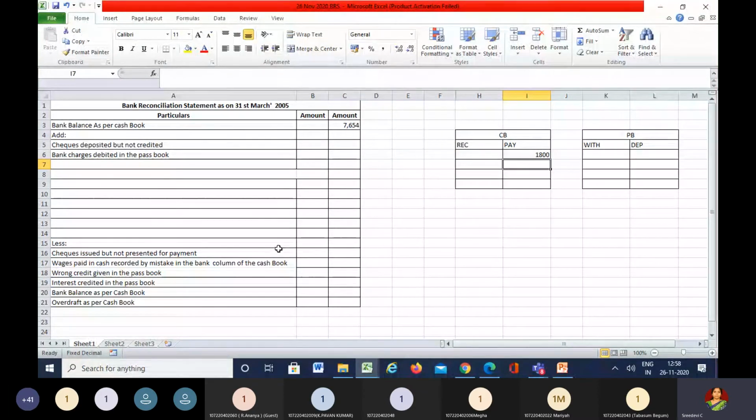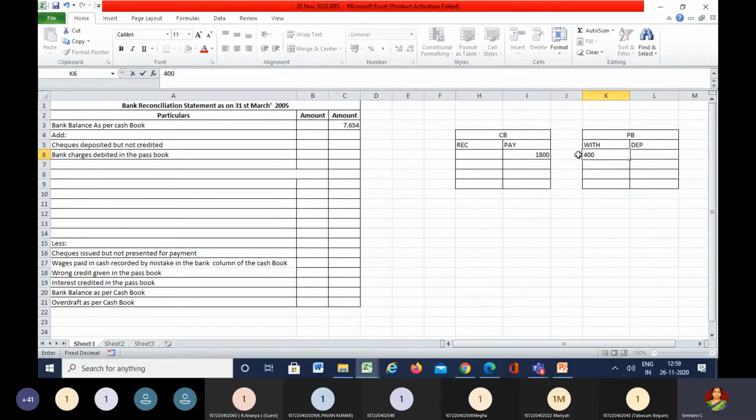Now here whenever the dates are being given, you just have to go according to the dates, because before the date, if it is recorded in both the books, there is no difference at all. But if it has been recorded in one book but not recorded in the other book, then there is a difference. Now here the checks have been issued on 26th of March 2005, and 1800 has been issued, but checks worth rupees 400 were presented to the bankers before 31st.